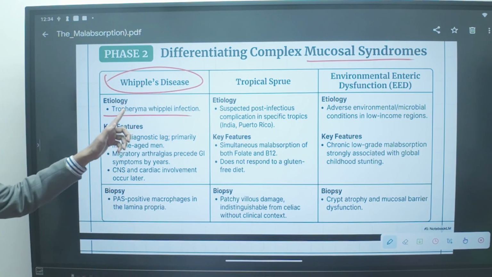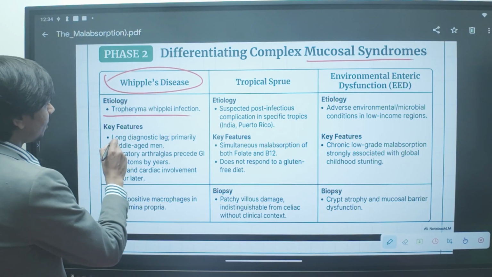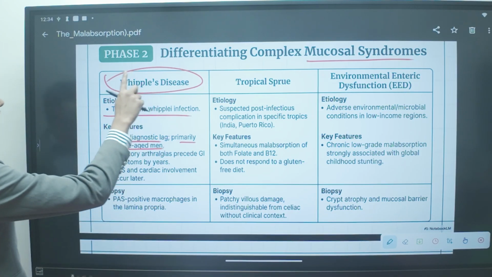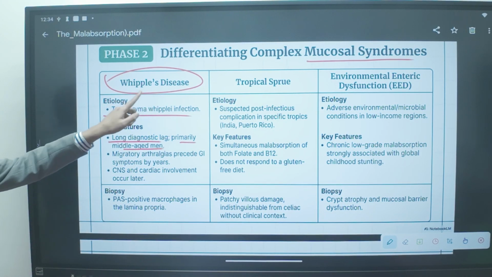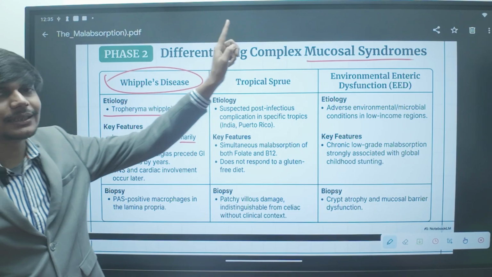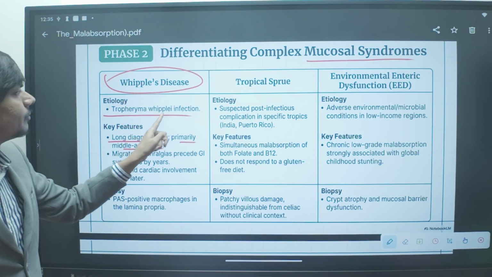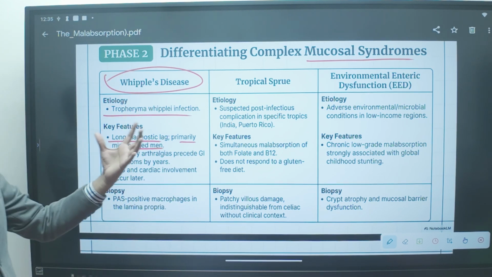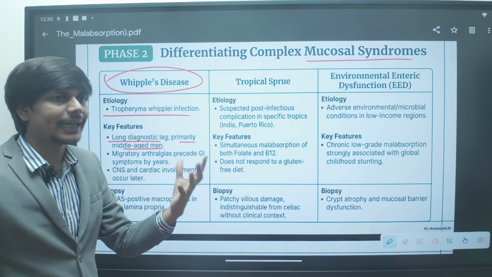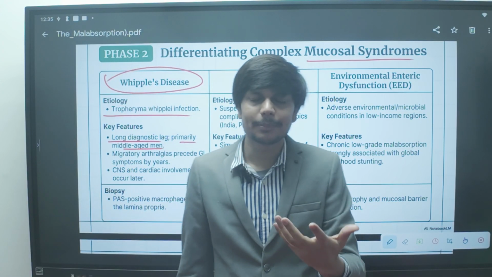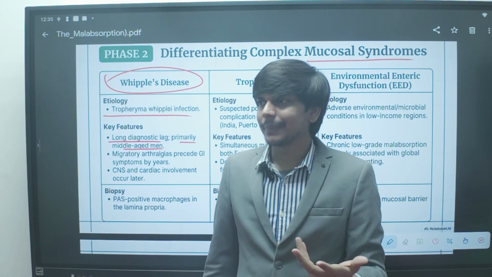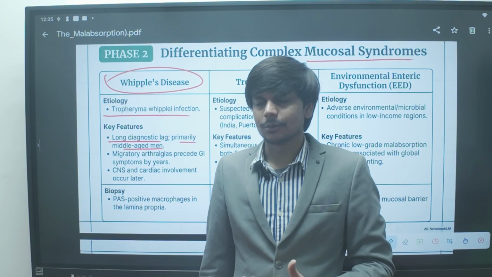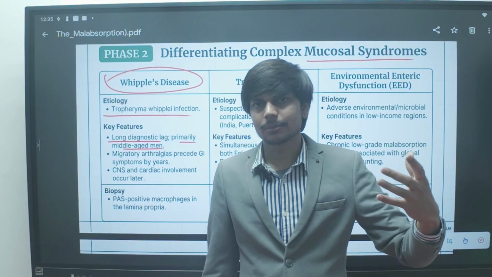It is a bacteria, a gram-positive rod. It has a long diagnostic lag. Primary middle-aged man. Usually Whipple disease is an infectious cause of a malabsorption syndrome caused by this Whipple infection, which is a gram-positive rod. Usually the clinical features are arthralgia and arthritis. Arthralgia, bone pain; arthritis, joint pain and swelling. These are the usual symptoms.